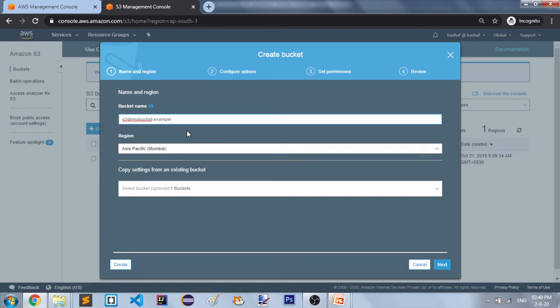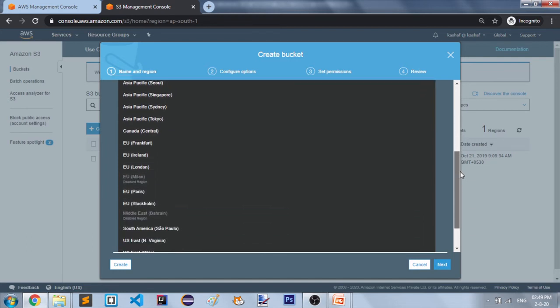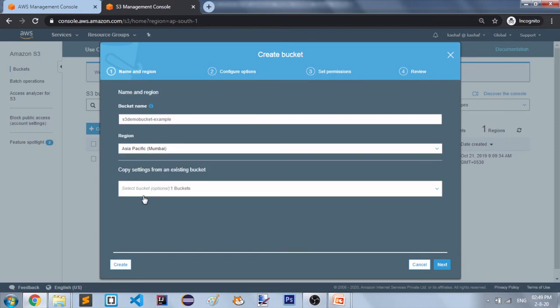Okay, let's see if it is available or not. And then I can select the region. You can click the drop down here and find all AWS regions. Now I am going to select the Asia Pacific Mumbai region.